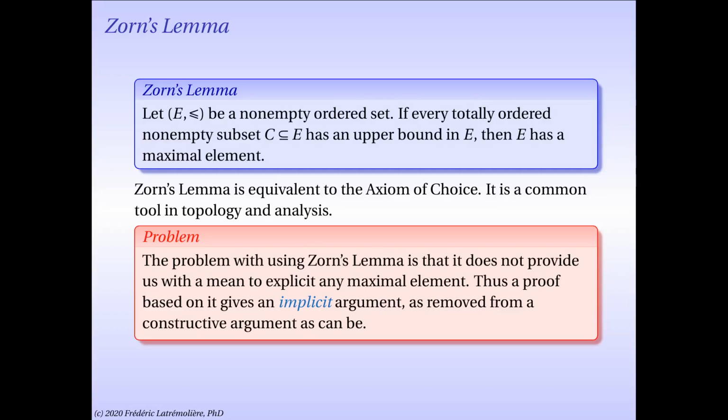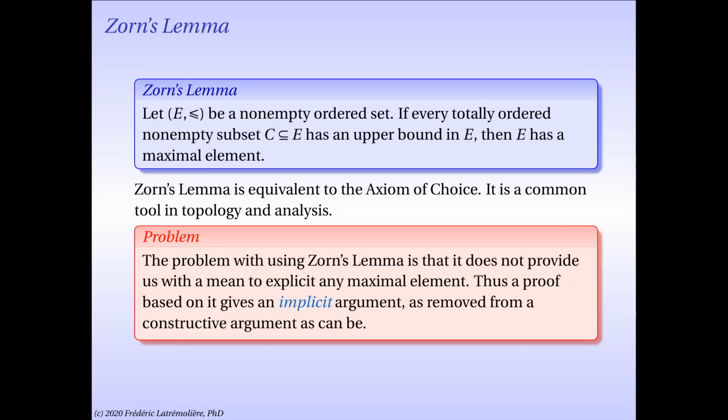Now, a problem with using Zorn's lemma is that it does not provide us with a means to make any maximal element explicit. Thus, a proof based on it gives an implicit argument, as removed from a constructive argument as it can be. It means that, sure, by Zorn's lemma, if you prove that you have a non-empty ordered set with the property that every totally ordered non-empty subset has an upper bound, then you can conclude that you have some maximal element.